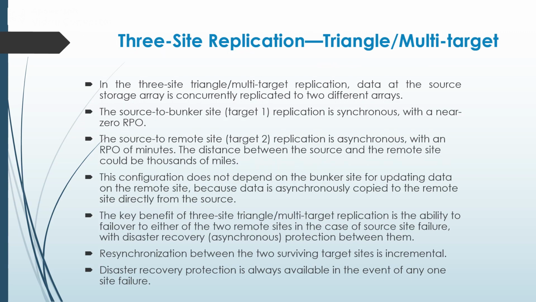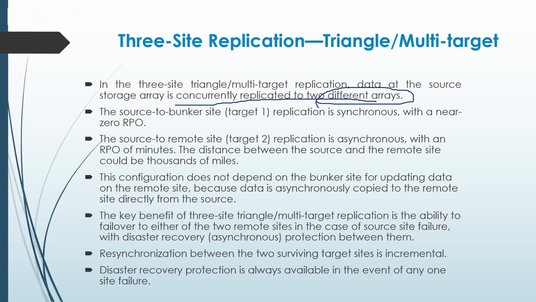So next we'll take 3-site replication, triangular or multi-target. In the 3-site triangular multi-target replication, data at the source storage array is concurrently replicated to 2 different arrays. So what we are doing here, in the case of 3-site triangular multi-target replication, from the source storage array the data will be replicated to 2 different arrays.